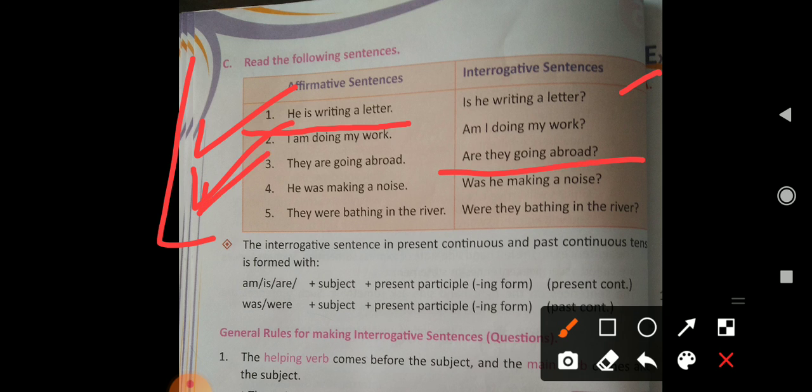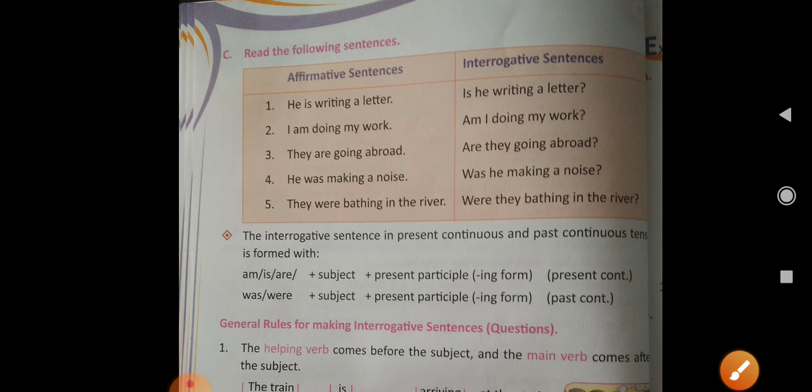He was making a noise. Was he making a noise? They were bathing in the river. Were they bathing in the river?